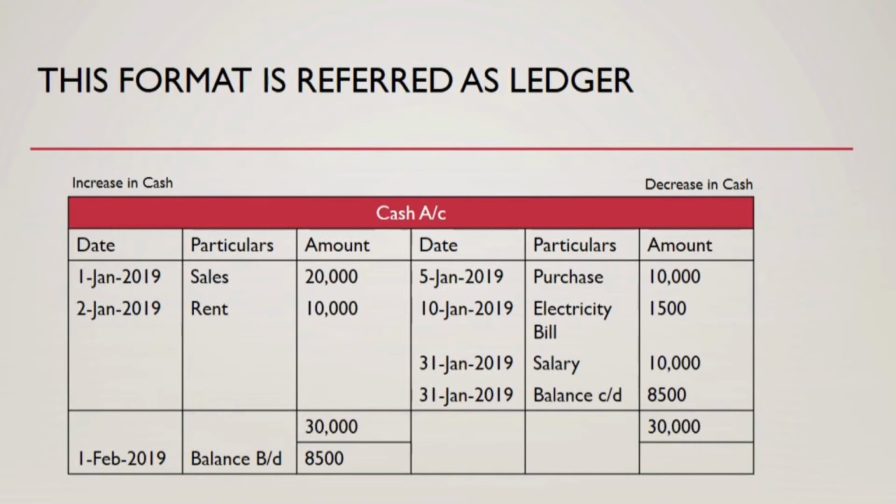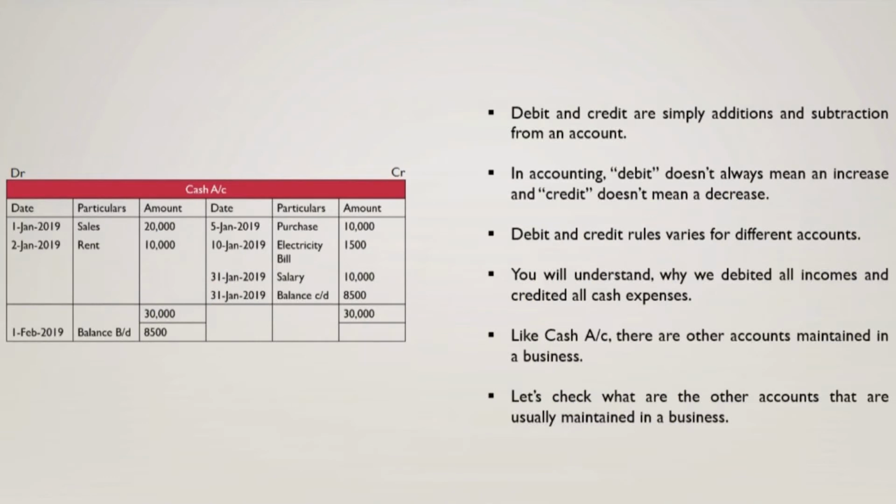Now there are certain things that you must know about debits and credits. So these are some basic information, and if you remember these rules, then it will make it clear as to how to use debits and credits. Of course these are not formal rules about debits and credits, which we are going to learn in a few moments. But this will change your perception as to how you see debits and credits. There is a common perception that debit is always a good thing and credit is like a negative thing, but it is not like that.